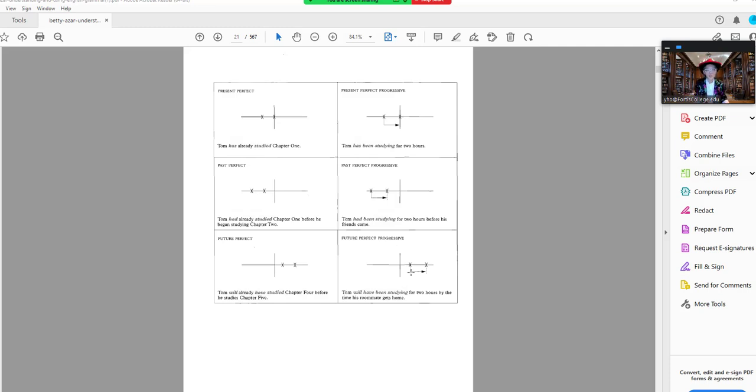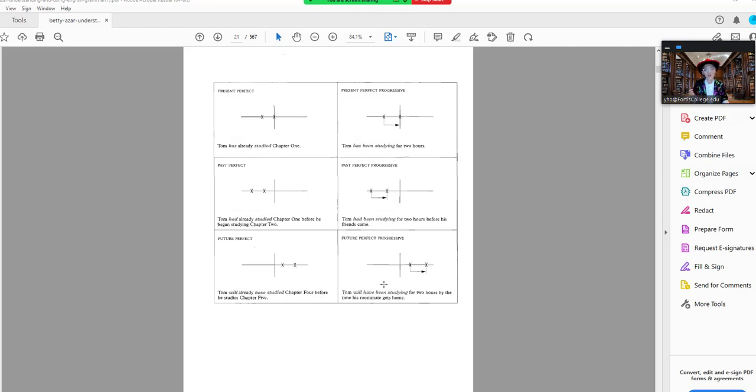Future progressive: tomorrow is going to be, let's say, New Year's Eve. Tom will still be studying when his friends arrive. In other words, Tom never stops studying. He's just such a studyaholic. And his friends come over and go, "Wait a minute, we came to visit you at Christmas. You were studying even then. You're still studying?"